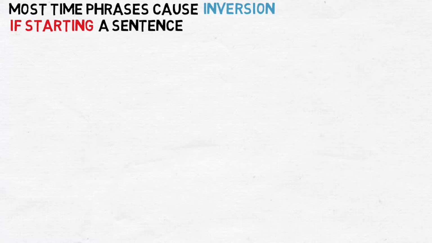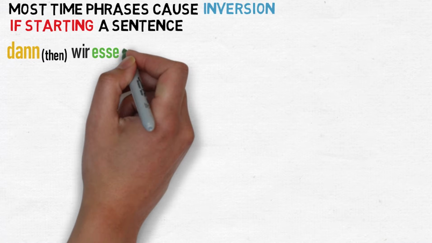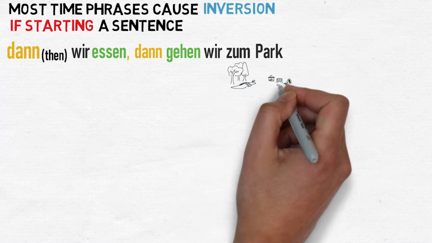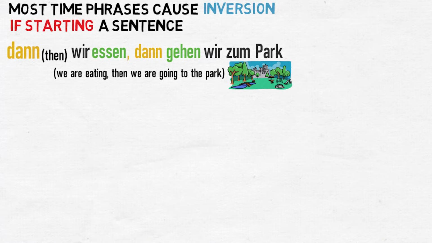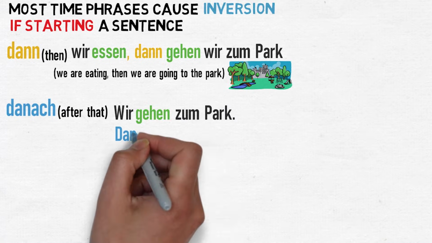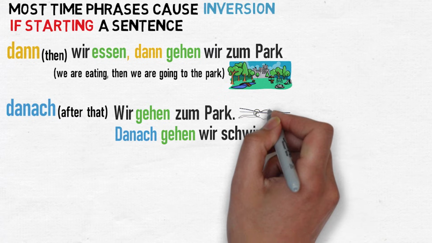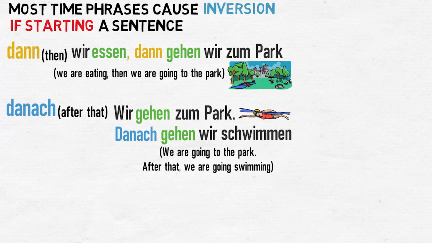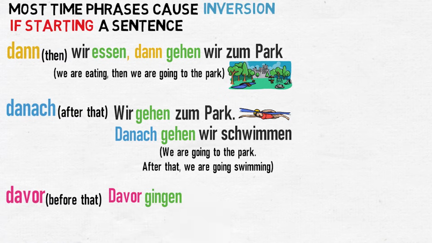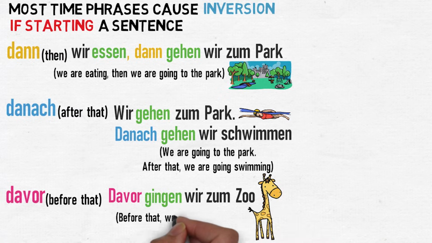Some common ones that are used to give a sense of an order of things are dann, meaning then. For example, wir essen, dann gehen wir zum Park. We are eating, then we're going to the park. Danach, meaning after that. For example, wir gehen zum Park, danach gehen wir schwimmen. We're going to the park. After that, we're going swimming. Davor, before that. For example, davor gingen wir zum Zoo. Before that, we went to the zoo.